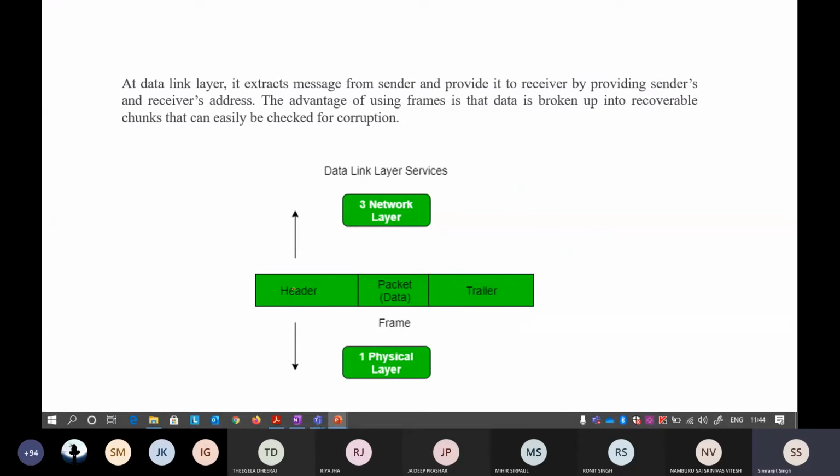There is something called a header. Don't worry about it, this is actually the IPv4 header, and we will talk in detail about what the contents of the packet are and what exactly an IPv4 packet contains. Just keep in mind there is something called a packet. In the data link layer, this packet is specifically called a frame. In the network layer this same thing is called a packet, and in the transport layer the same thing will be called a fragment. All of these things are the same, they are just chunks of data.